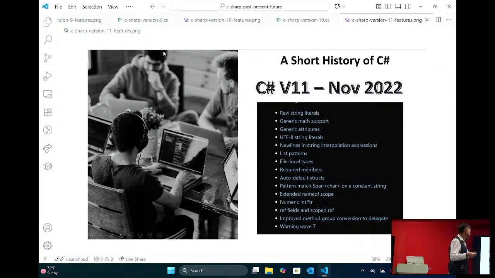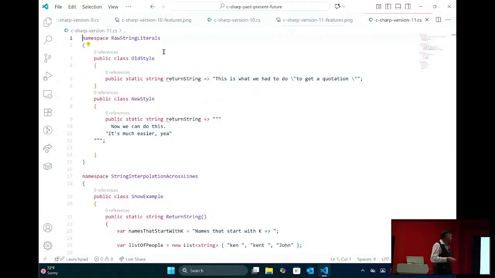C# 11 came out in 2022. We have raw string literals, which are really, really cool. We're going to look at those. Required members are okay. So for raw string literals, here's kind of the old way we would do a string literal, right? We would put it in quotes, and then we'd have to do a slash for escapes and things like that.